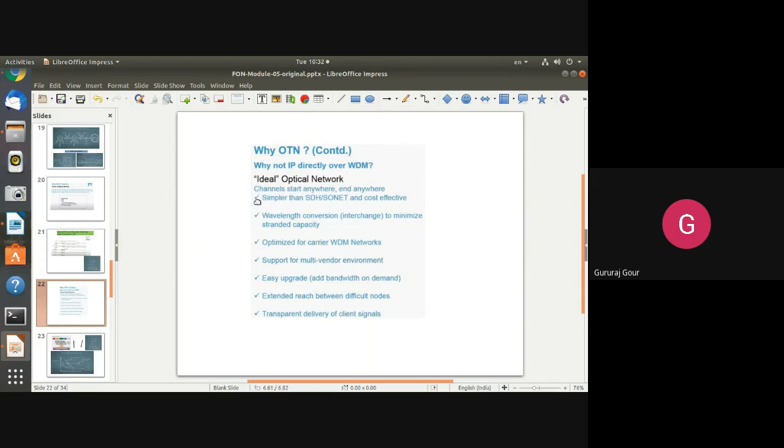They got this motivation and started building this OTN. With all these functionalities, OTN looks very simple in structure as compared to SDH or SONET. If you look at the SDH or SONET STS frame structure, it looks very complex, as you have studied in BS.